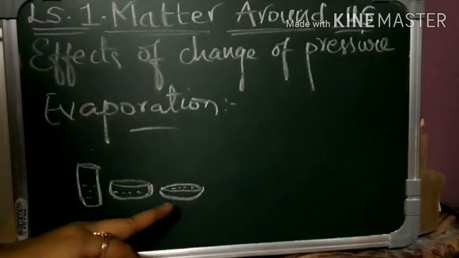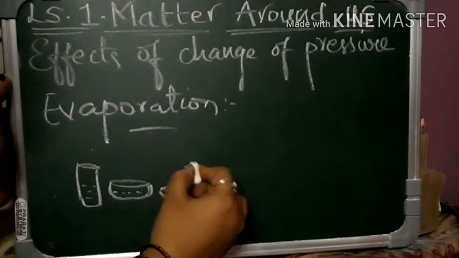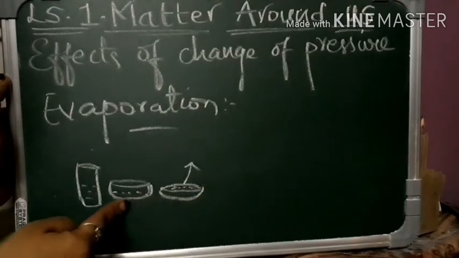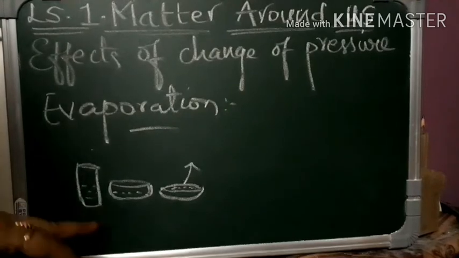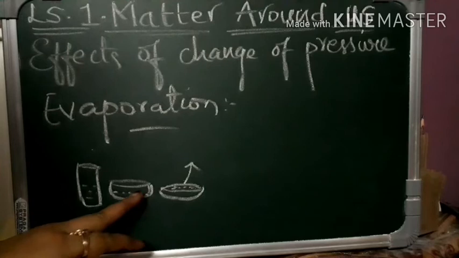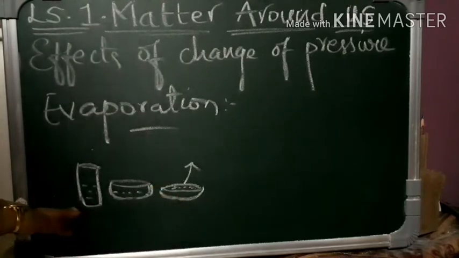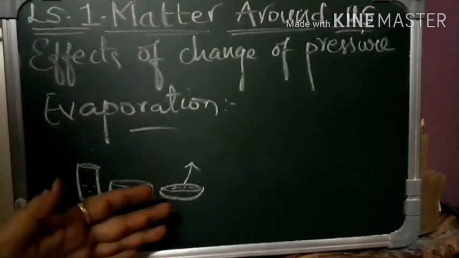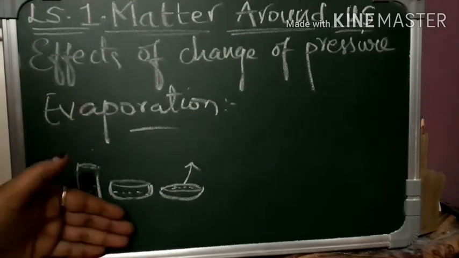Exactly, this saucer. The water in the saucer will get evaporated faster when compared to the bowl and the glass. In the glass, the vaporization will take place very slowly compared to the bowl and the saucer. So that means it depends on the surface area. The more the surface area, the more the evaporation. The lesser the surface area, the lesser the evaporation.